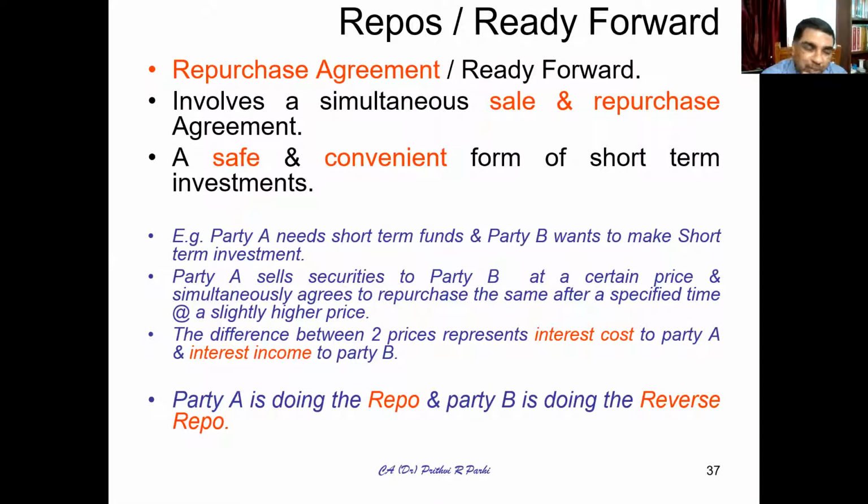Just like the accommodation of bill we understood earlier, which I explained in the previous class: party A may draw a bill against party B, and party B can also draw a bill against party A. If you want, I will explain one thing: how short-term money can be generated through the process of accommodation of bill.